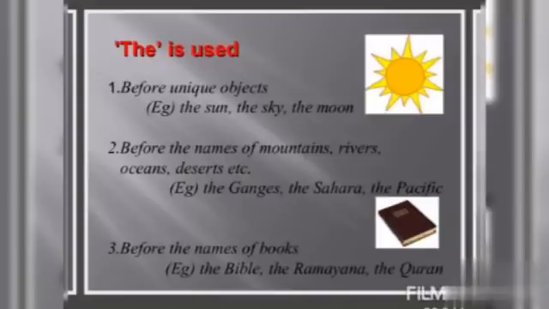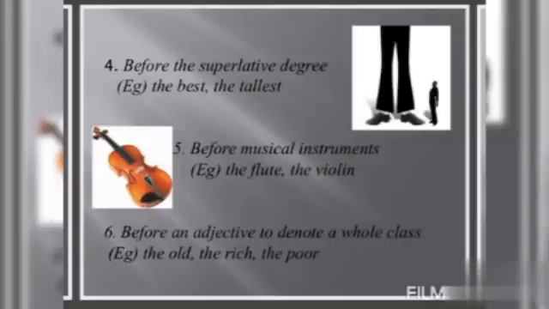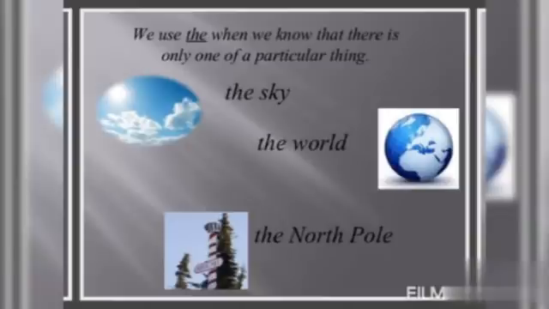Third one, before the names of books, for example, the Bible, the Ramayana, the Quran. Before the superlative degree, for example, the best, the tallest. Before musical instruments, the flute, the violin. Before an adjective to denote a whole class, for example, the old, the rich, the poor. We use the when we know that there is only one of a particular thing. For example, the sky, the world, the North Pole.